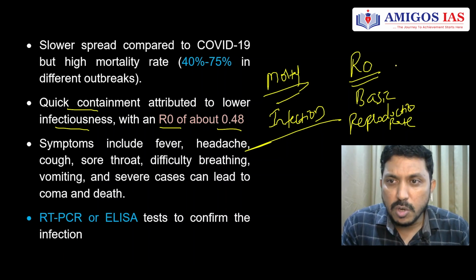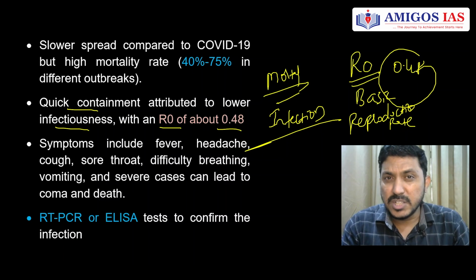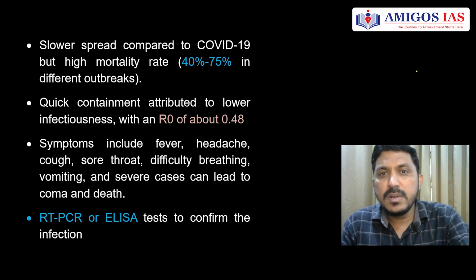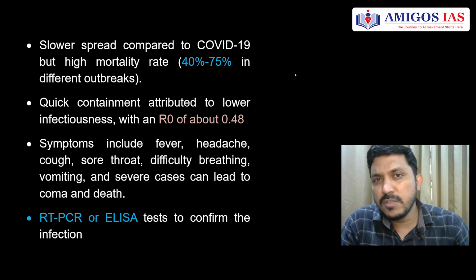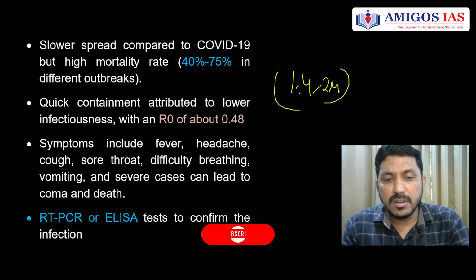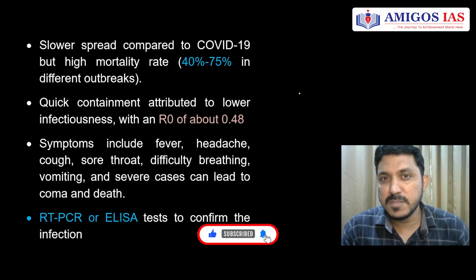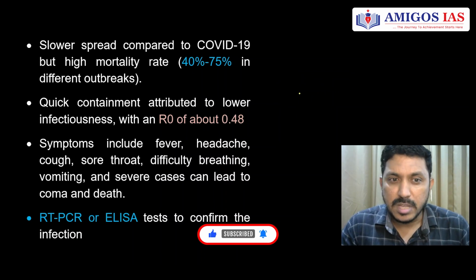That means 0.48 means what? Less than one person the disease actually transmits. For COVID, it was anywhere between 1.4 to 2.4. That means COVID has a higher transmission rate compared to Nipah, but Nipah is more deadly than COVID. Please understand this point. It can be asked in the MCQs as well.